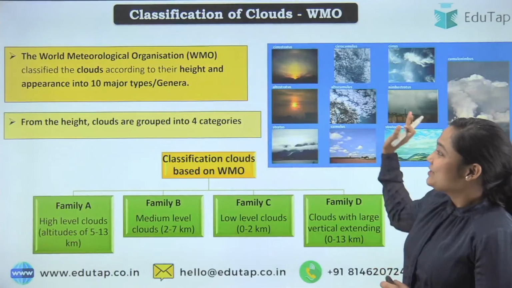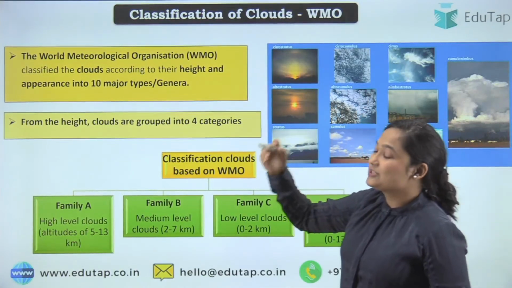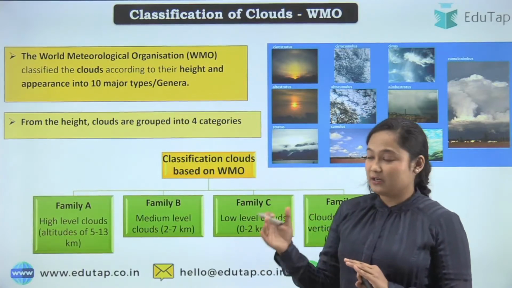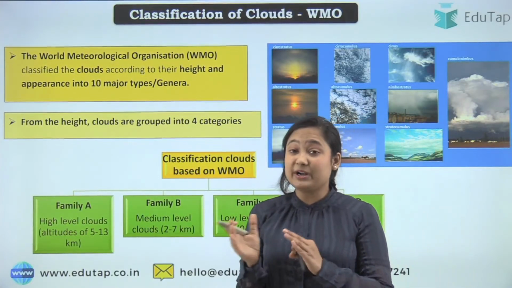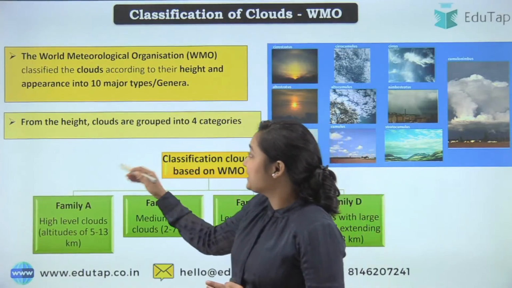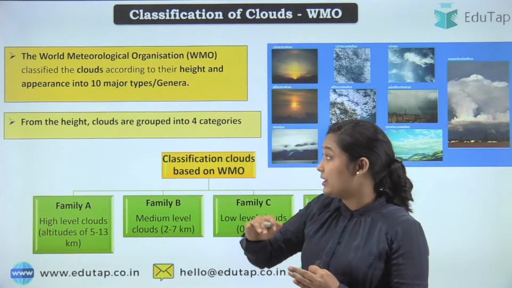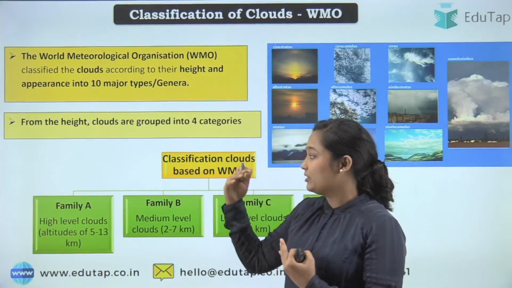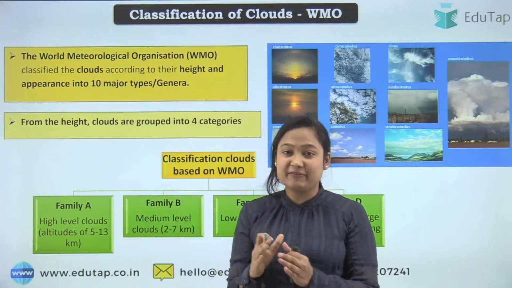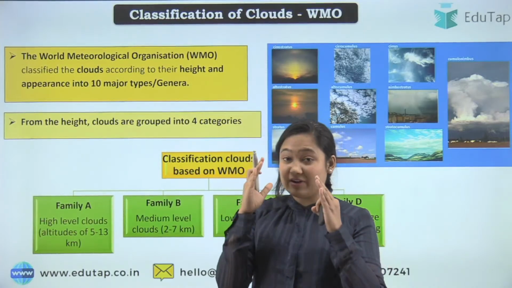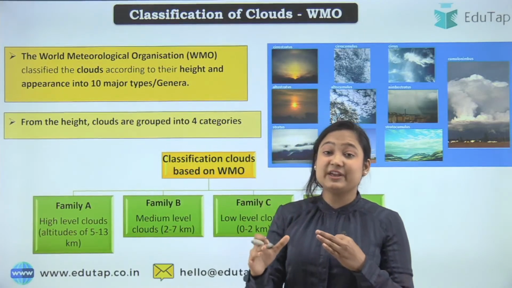Talking about clouds, first of all, the classification of clouds is needed. Clouds have different purposes, and for agriculture we need to know what kind of cloud we should look for. Our meteorological department also issues warnings and advisories, so for that you need a clear picture of what kind of conditions there are in the sky.